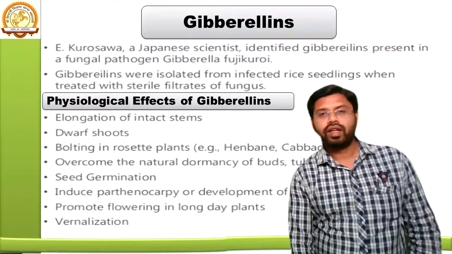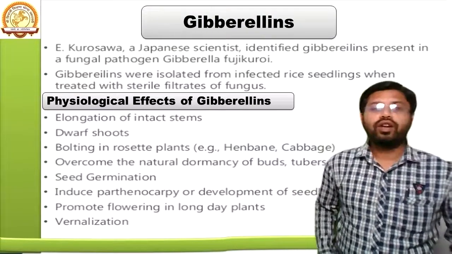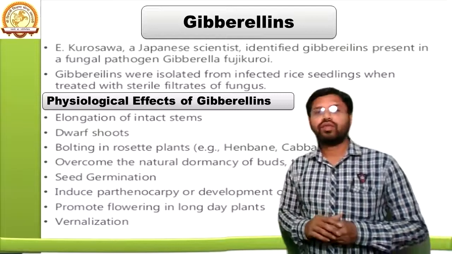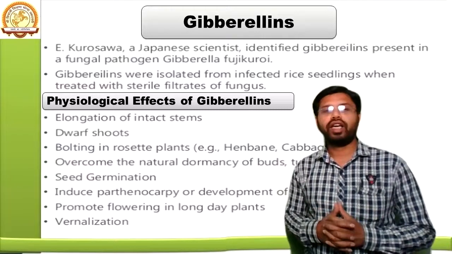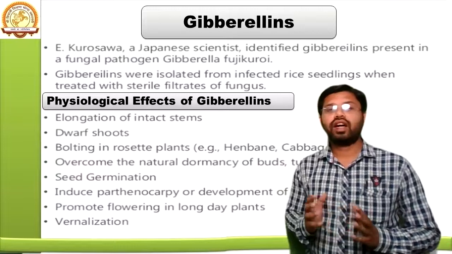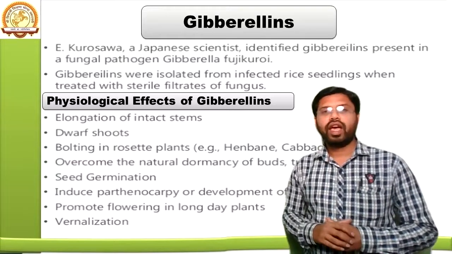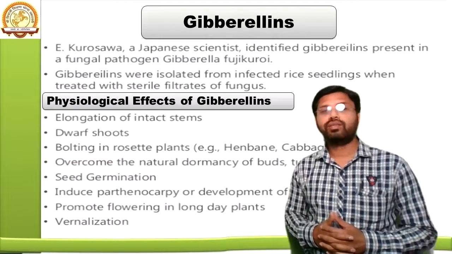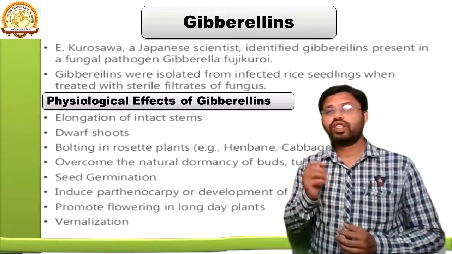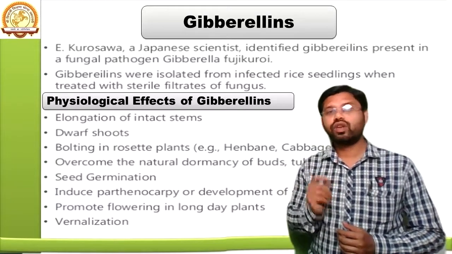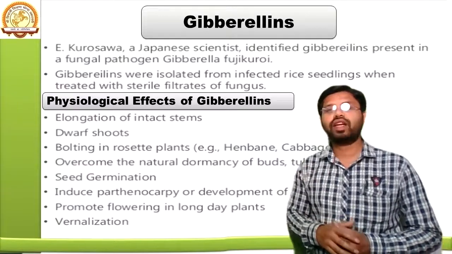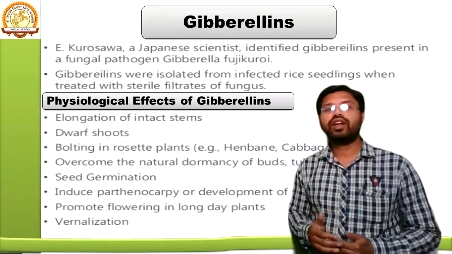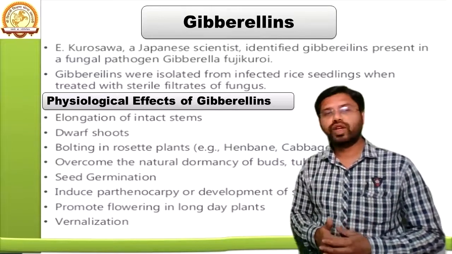Now, the second hormone is gibberellin. Gibberellin was first identified by E. Kurosawa, a Japanese scientist. And it was found in a fungal pathogen named Gibberella fujikuroi. So, Gibberella fujikuroi was the fungus in which gibberellin was first isolated. Now, the gibberellins were isolated from the infected rice seedlings when treated with the sterile filtrate of the fungus.